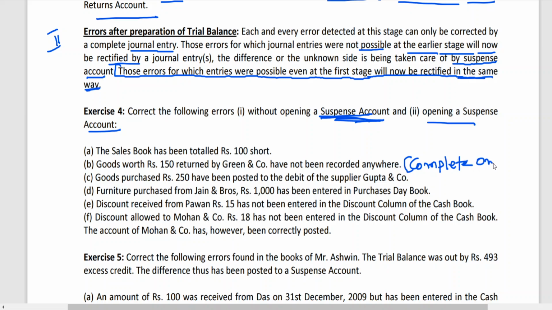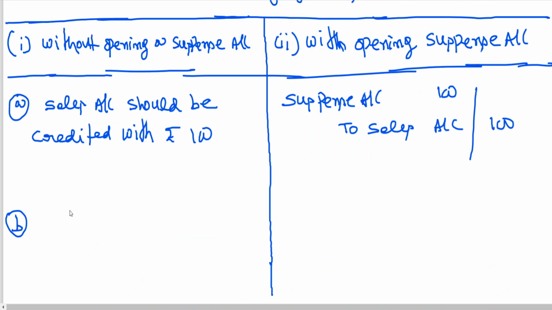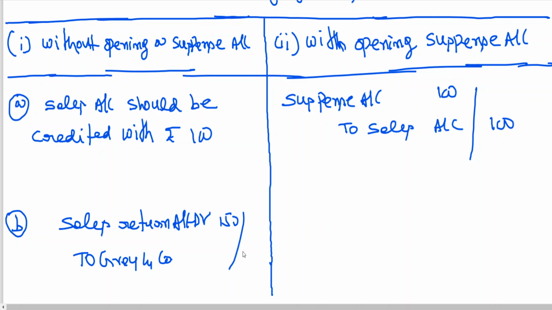Now what is the entry? Sales returns account debit to Gray and Co, 150.